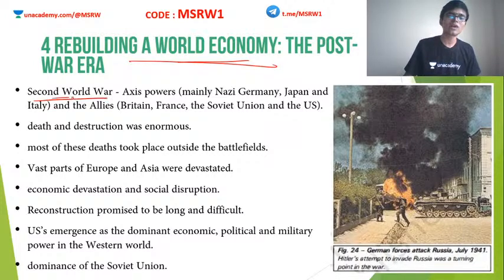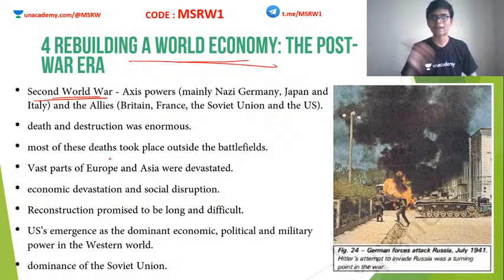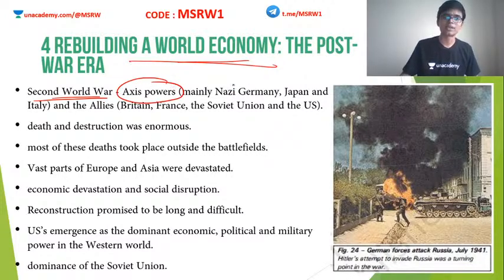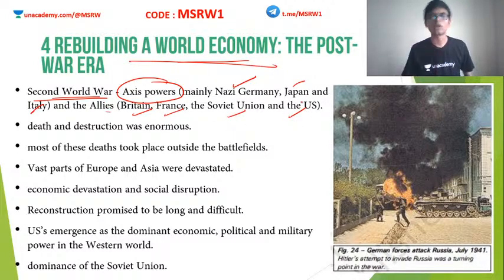Okay, so the Second World War happened around this time. Once after the economic depression, once everything came back together in 1935, immediately in 4 years, the Second World War happened because of Hitler's invasion of Poland. So again, the world was split into two military alliances. One is known as the Axis powers, which was led by Nazi Germany, Japan, and Mussolini's Italy, while the Allies were led by Britain, France, and the Soviet Union, along with the US, who joined the war later. Okay, so again, there were two power blocks in the world.